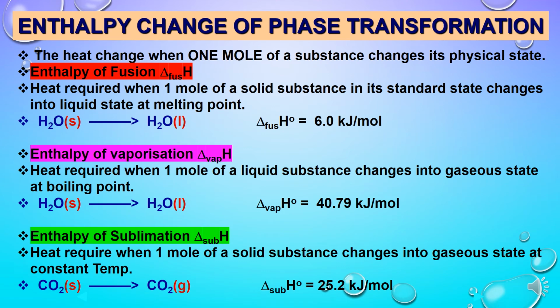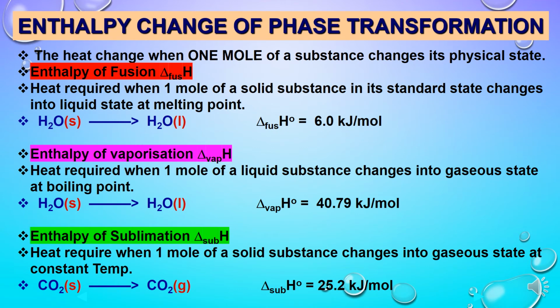Similarly, enthalpy of sublimation, if a substance changes from solid state directly into gaseous state, then the process is known as sublimation. And if it is taking place at constant temperature and atmospheric pressure, then it is said to be enthalpy of sublimation. The heat changes associated in this process.